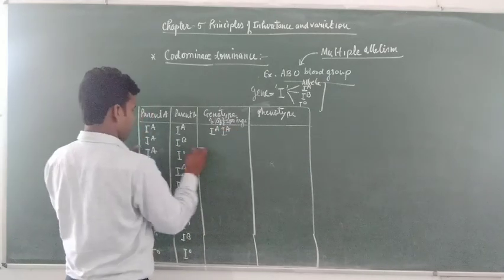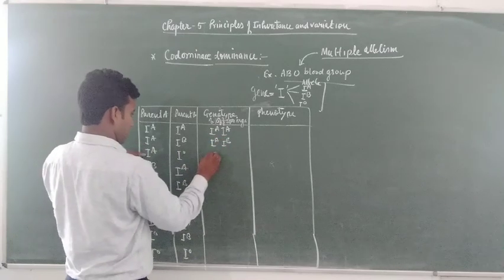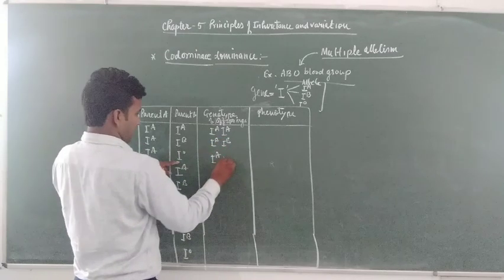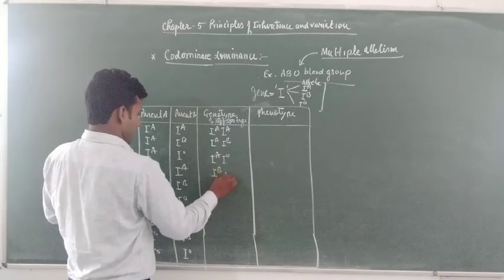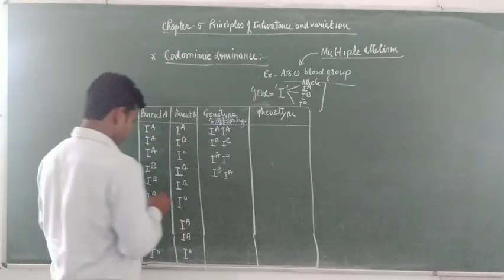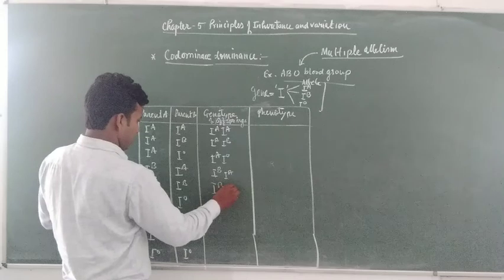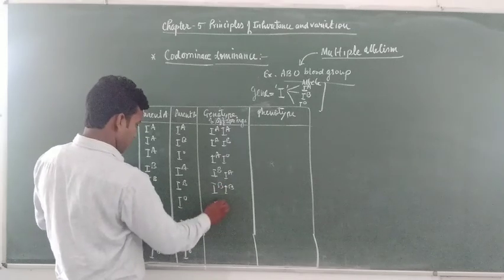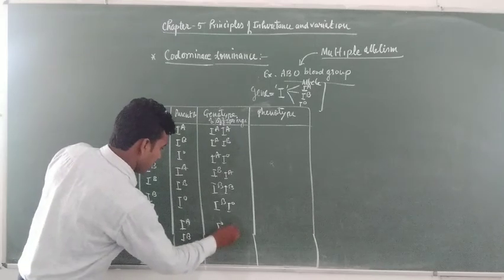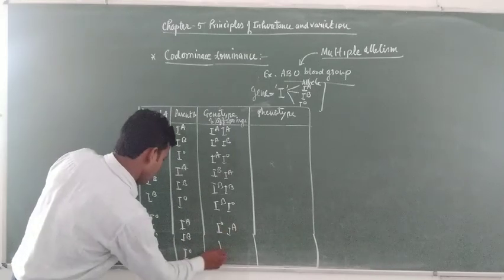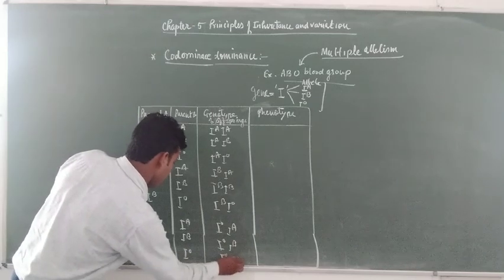IA with IA, IA with IB, IA with I0; IB with IA, IB with IB, IB with I0; I0 with IA, I0 with IB, I0 with I0.